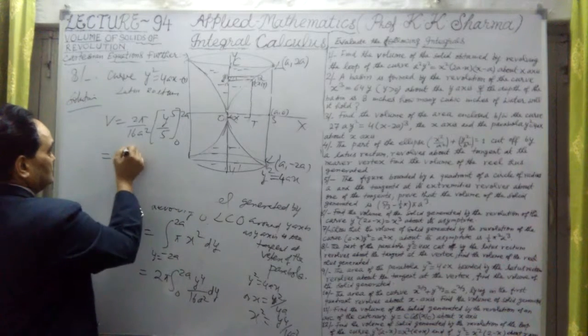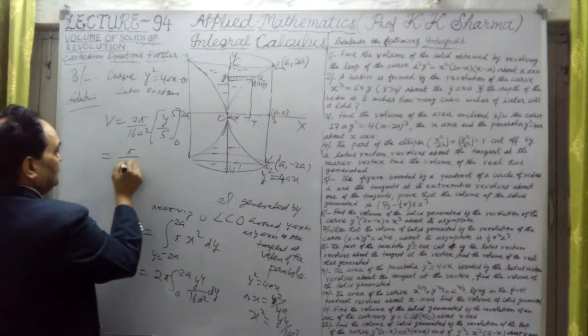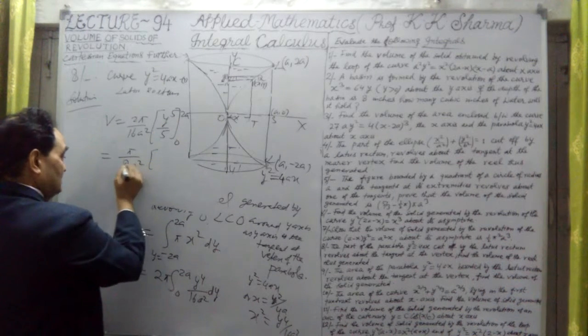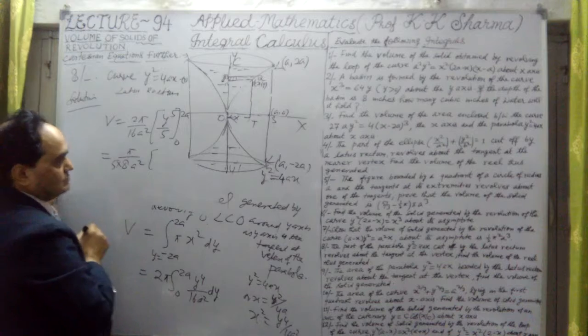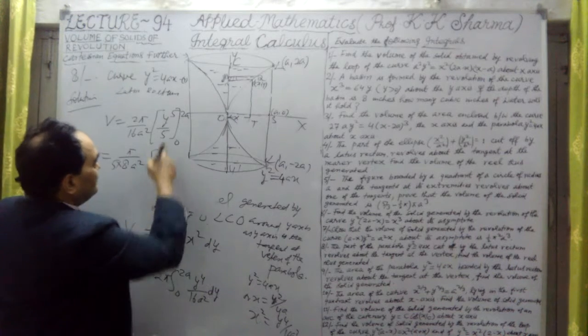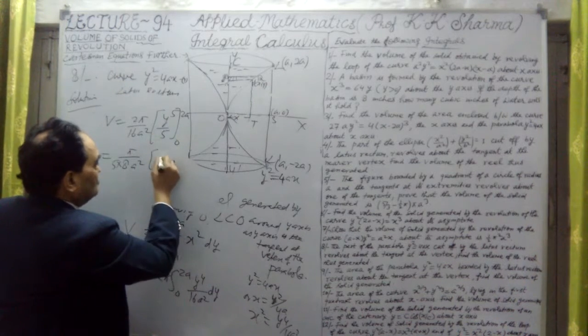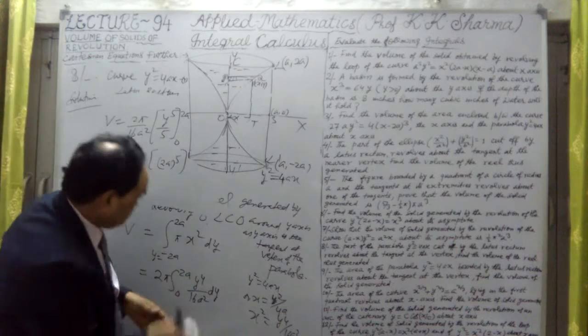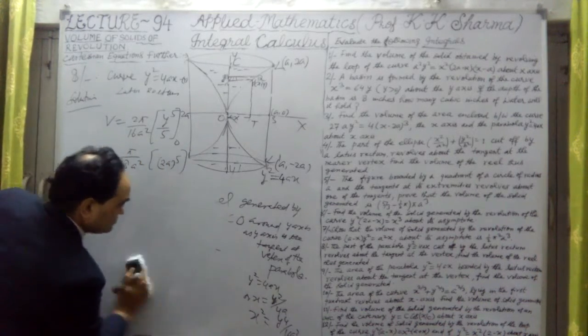So let me substitute. This is pi upon 8a square, into 2 raised to the power 5 upon 5. Let me calculate this.